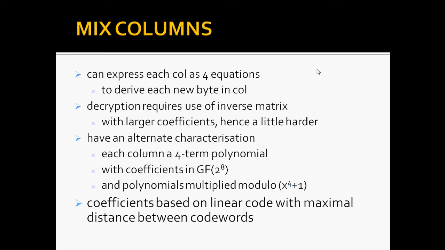The designers and the AES standard provide an alternate characterization of mix columns, which treats each column of the state to be a 4-term polynomial with coefficients in GF(2^8). Each column is multiplied by a fixed polynomial a(x) given in the presentation. While this is useful for analysis of the state, the matrix description is all that's required for implementation. These coefficients are based on the linear code with maximal distance between code words, which we discussed just now. So this is about mix columns, the third stage in the AES algorithm.